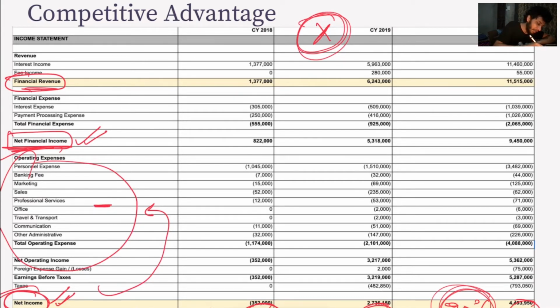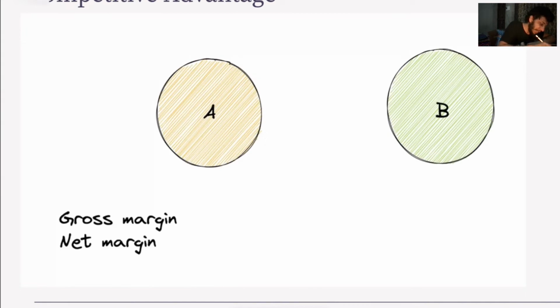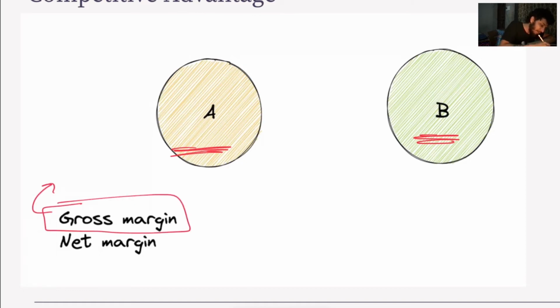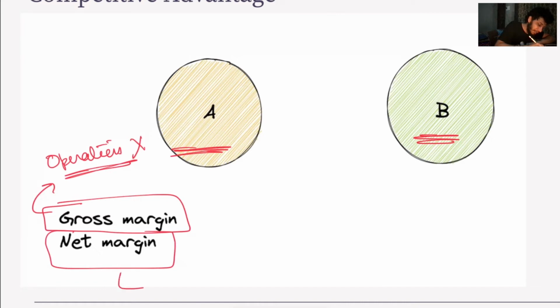How, you may ask, does this give us a competitive advantage? So consider company A and company B. The gross margin that we calculated before, remember, gross margin didn't account for the operating cost. Net margin is the net income divided by the financial revenue. Net income is the financial income minus operating cost.